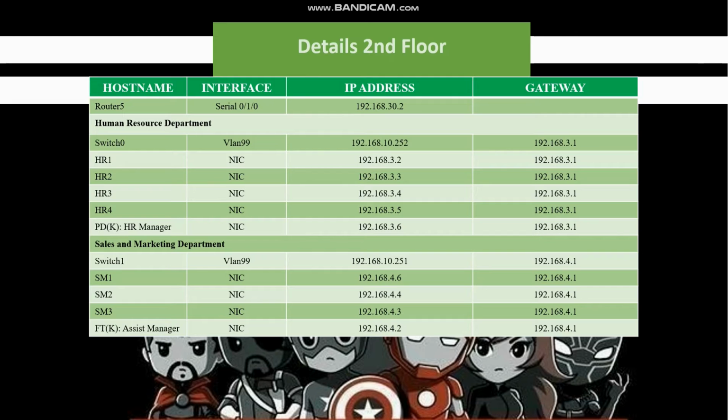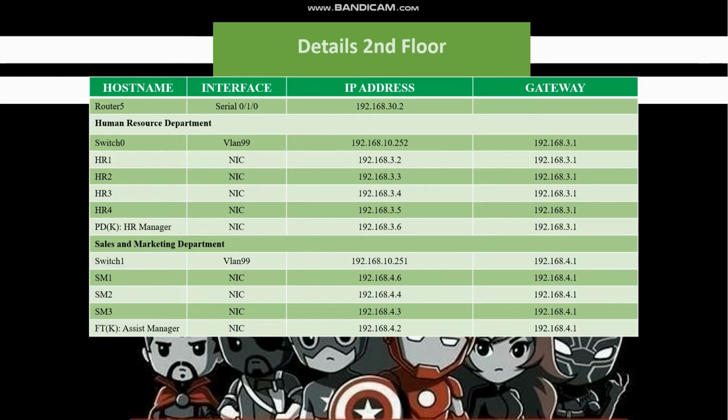There are also IP addresses assigned to each of them: 192.168.3.2, 192.168.3.3, 192.168.3.4, 192.168.3.5, and 192.168.3.6. All devices in this department have one IP gateway, which is 192.168.3.1. The fourth department, which is the Sales and Marketing department, also has one switch, called switch 1, which has